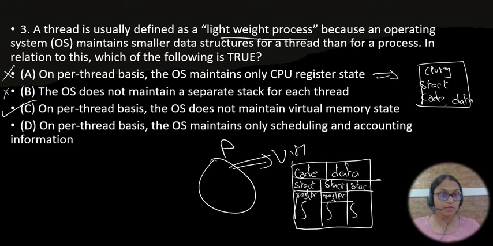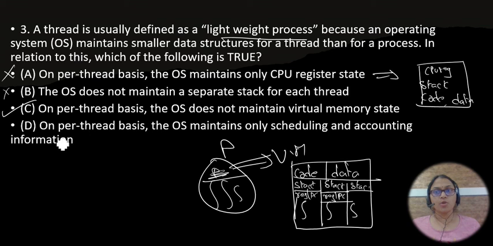The thread only shares the address space the process provides; it does not bother about virtual memory. So option C is correct.